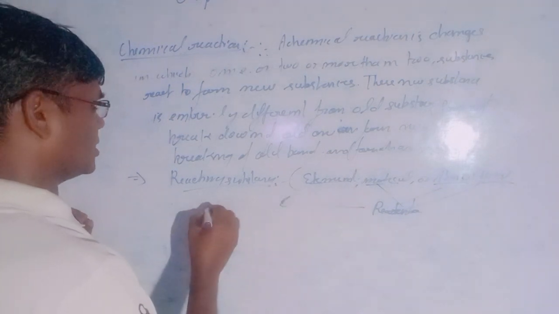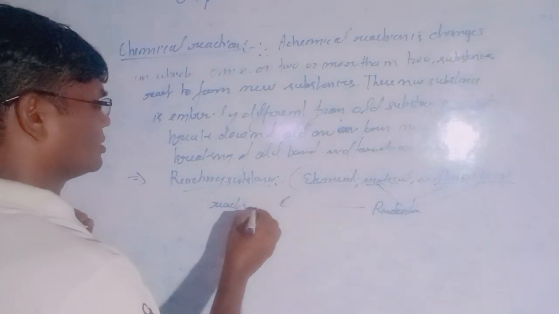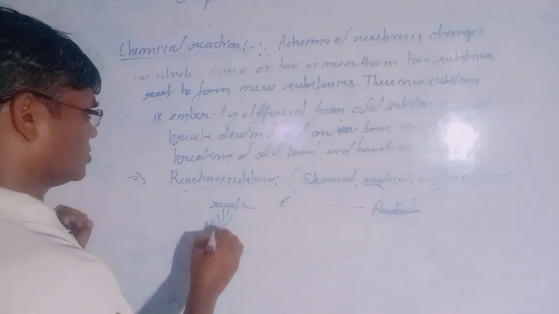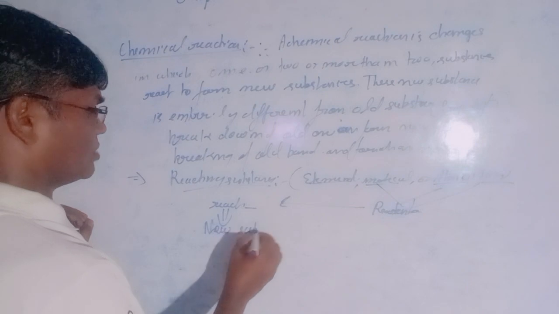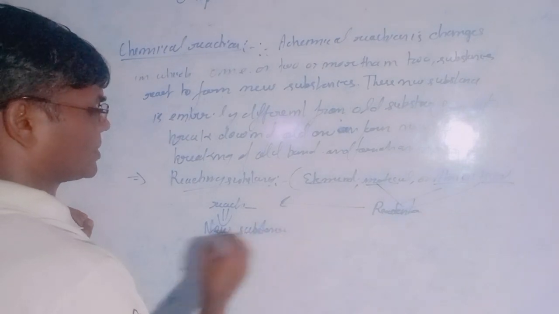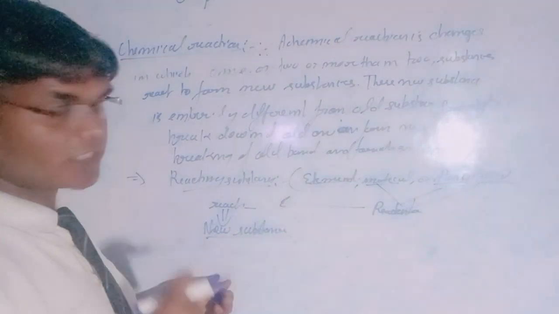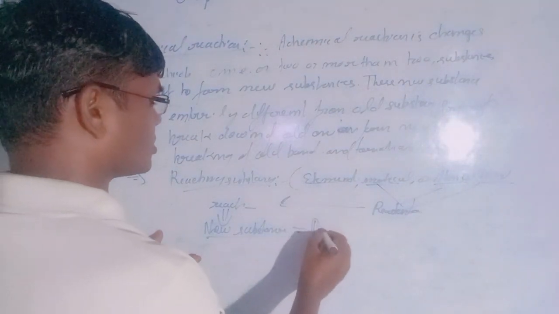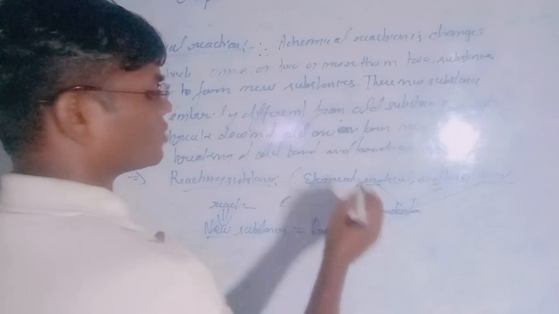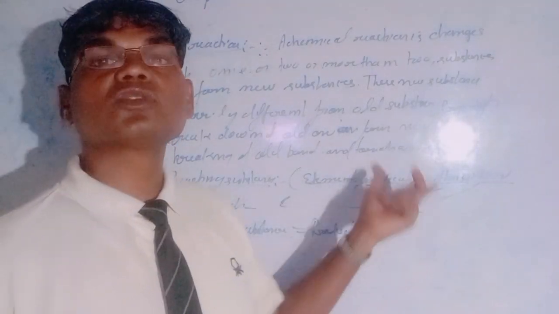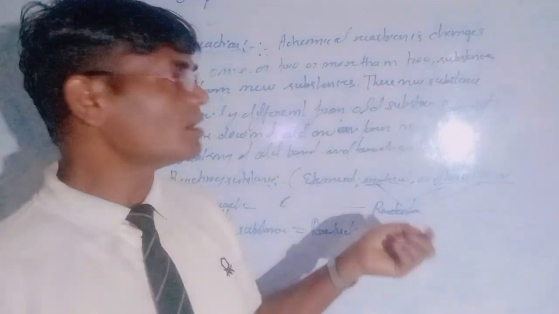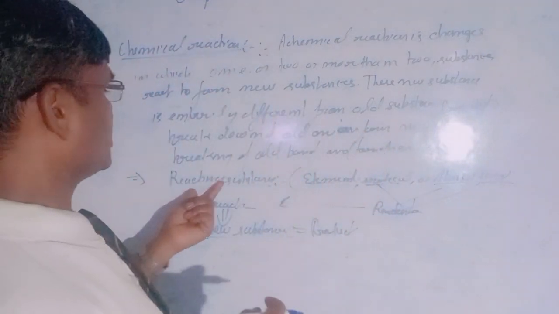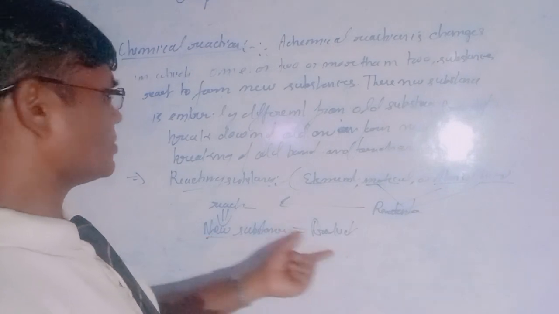Reactants react, and as a result of the reaction a new substance forms. That new substance that forms is said to be the product. These are the explanations of any reaction. So we have experienced chemical reactions: reacting substances and the formation of products.